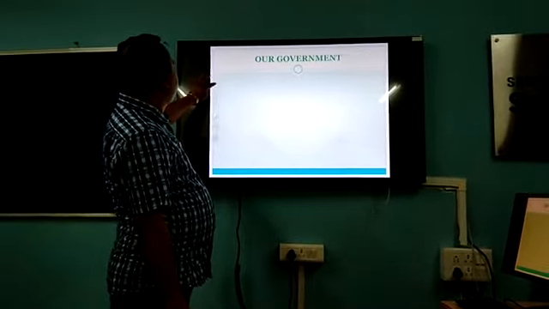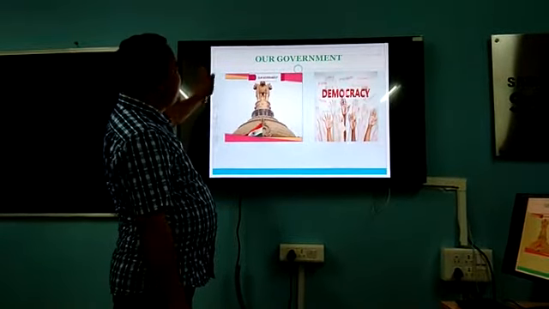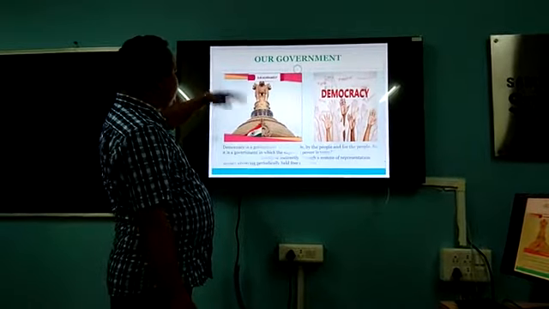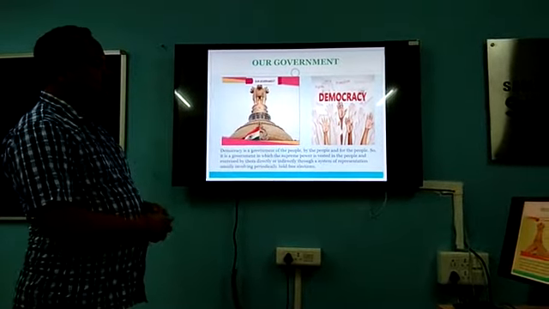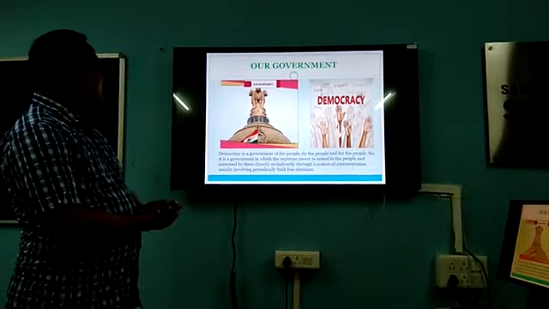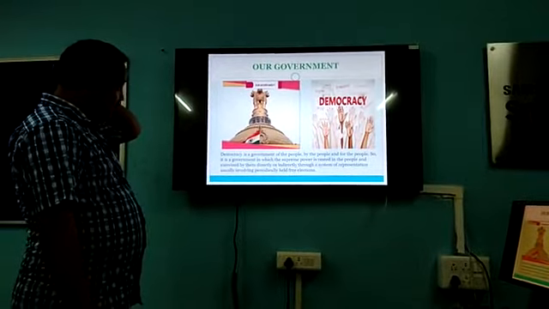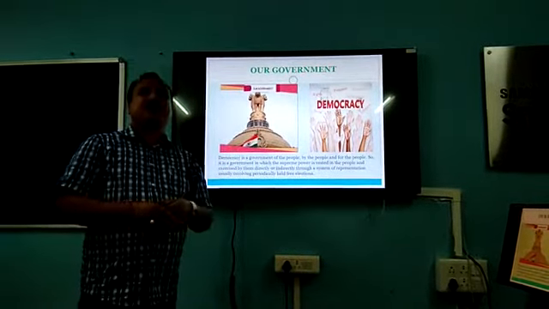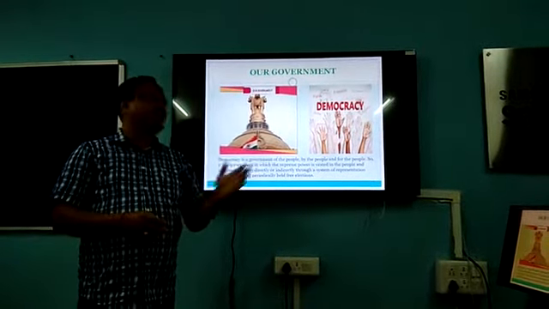As you know, our country's government is a democratic government. I think you remember democracy, so try to remember it as I told you. Democracy is a government of the people, for the people and by the people. It is the government in which the supreme power is vested in the people. We have the power to change the government, to make the government. In a democracy, the full power is in the hands of the people.